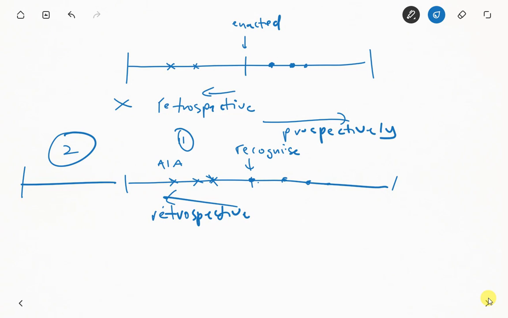Anything more than 1 year is not recognized because the syllabus hasn't changed. So it is retrospectively recognized, but up to 1 year before. This is what retrospective means.